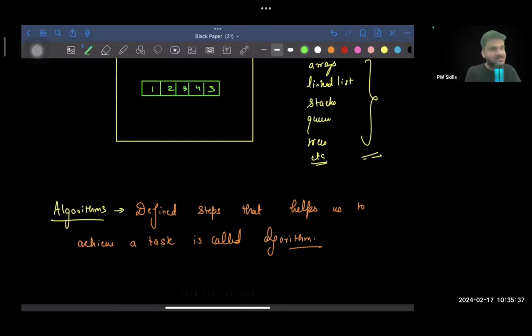I gave you a bunch of examples, right? The chess game, the shortest path algorithm in your maps. I gave you examples, right? Make sense, guys?